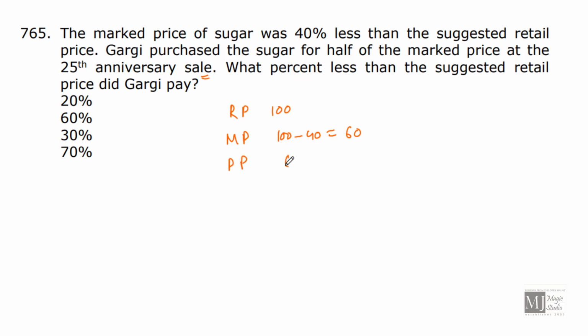That means the purchase price by Gargi is half of 60, that is 30. What percent less than the suggested retail price did Gargi pay? Gargi actually paid 30 for the sugar, when the suggested retail price is 100 rupees, so she pays 70 rupees less. In percentages, 70 by 100, that is 70% less than the suggested retail price.